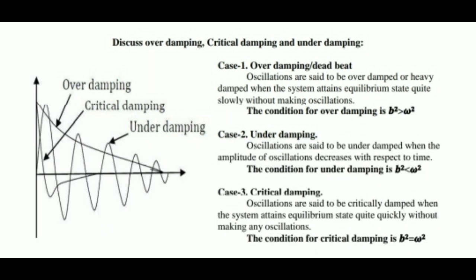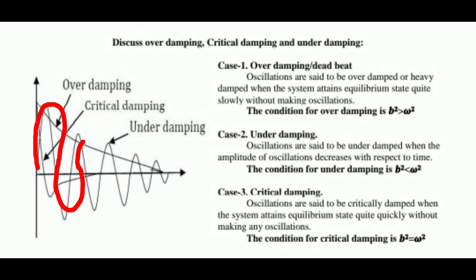Let's discuss the 3 cases of damping. So the first one is over damping or deadbeat, the second one is under damping, the third one is critical damping. Let's start one by one. In the case of overdamping, the system attains the equilibrium state quite slowly without making any oscillation. That type of situation we call overdamping. We can denote it like this also: b square is greater than omega square.